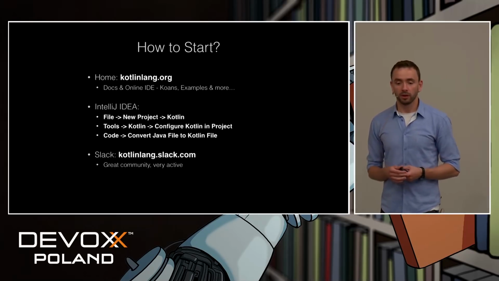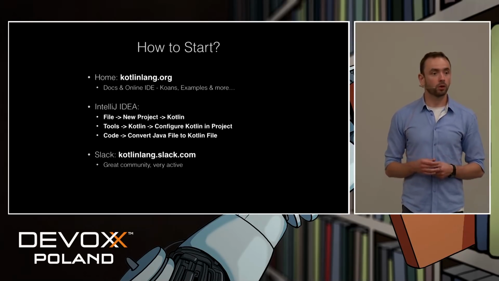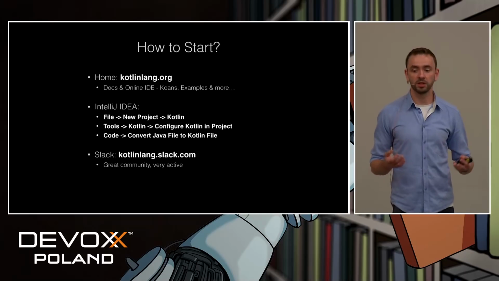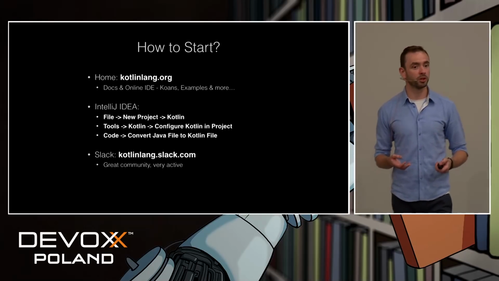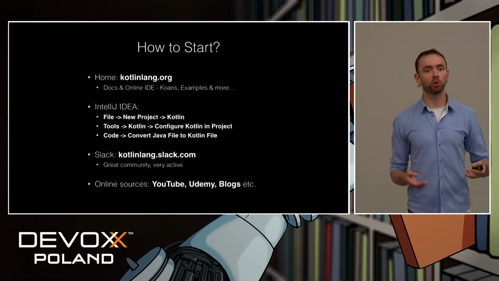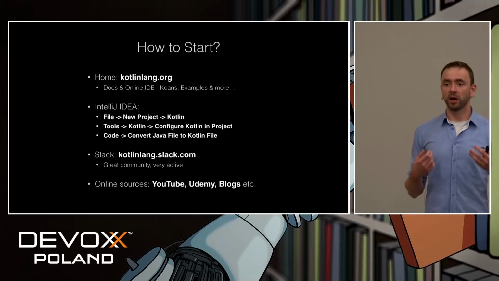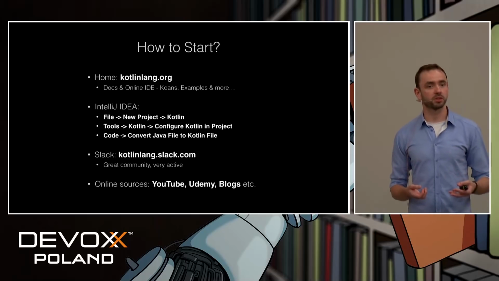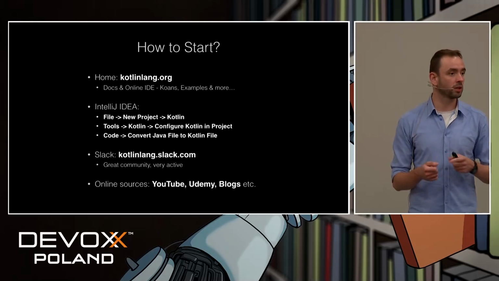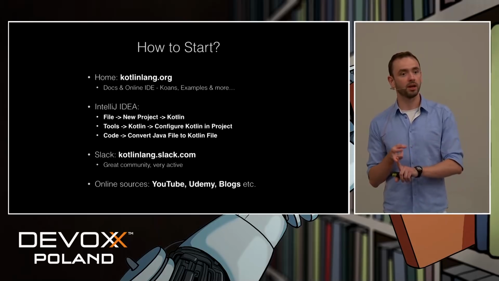I also think that Kotlin Slack is a great place to ask questions. It's a very active and helpful community. And because Kotlin gets more and more popular, there's already a bunch of great online sources for getting new knowledge, like YouTube tutorials, Udemy courses, blog posts, and so on.